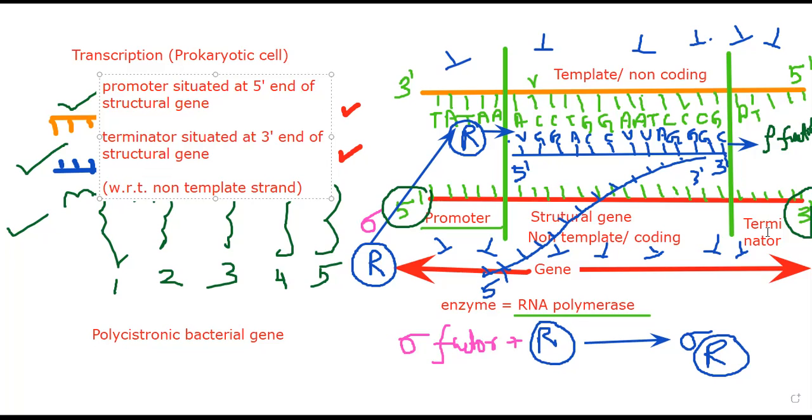Okay, so this is the end of our transcription process for the prokaryotic cell. Now in the next lecture, we will continue the transcription process for the eukaryotic cell. After completing both transcriptions, we will enter codons and everything related to your NEET. And at last we will do some yearly questions. So please be with me.